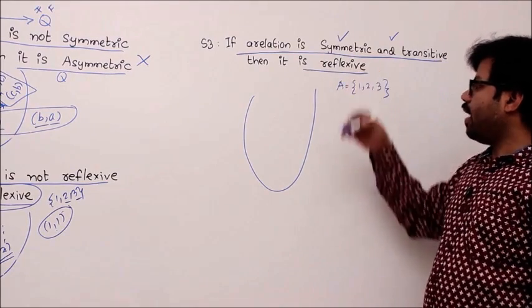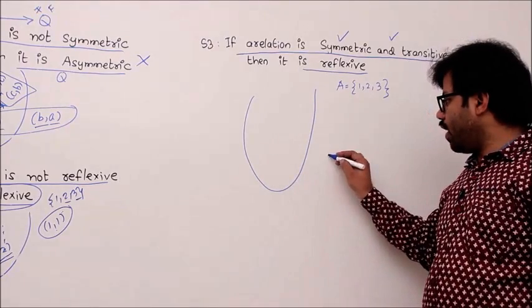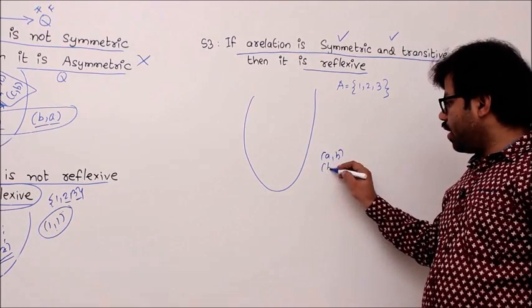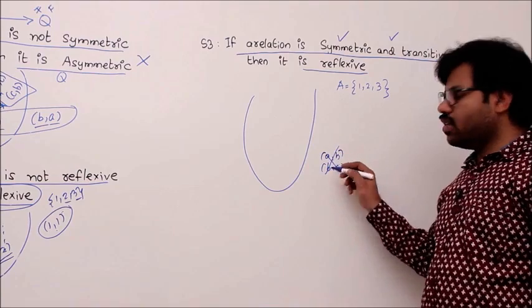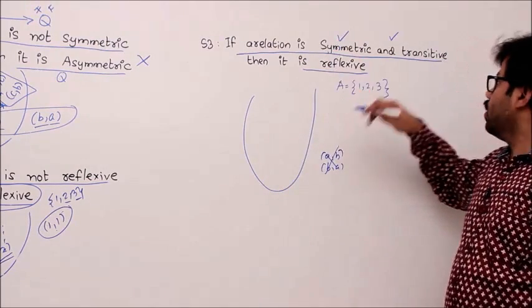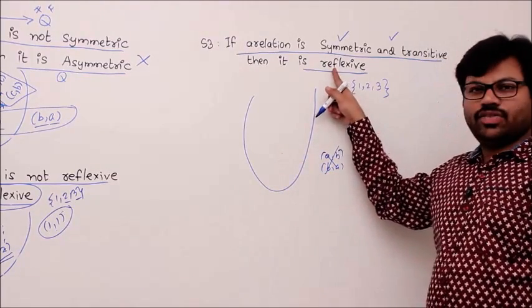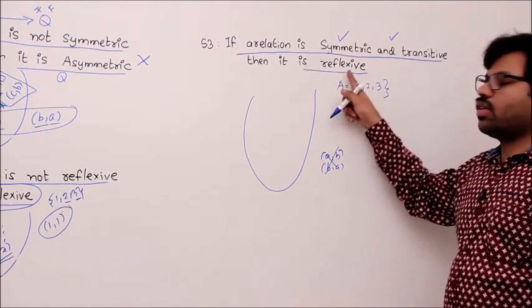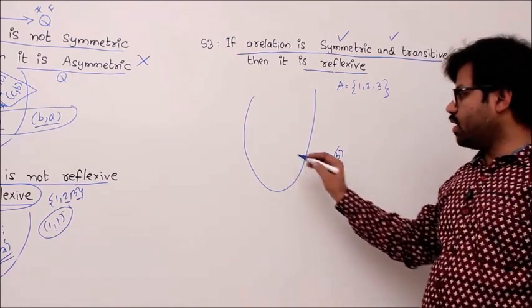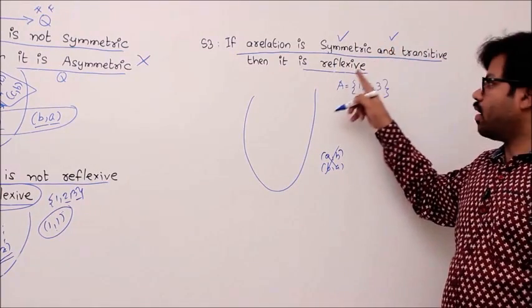Now let me have some symmetric relation. What is the symmetric property? If you have (A, B), you should have (B, A), correct? If I don't have anything, still okay, right? That means this empty relation is already symmetric and it is transitive. It doesn't mean that it is reflexive, isn't it? So the premises are true, the conclusion is false. The counter example is the empty set. The empty set is symmetric and transitive but not reflexive.